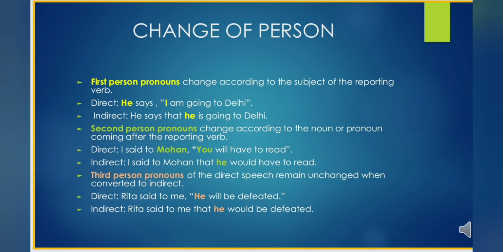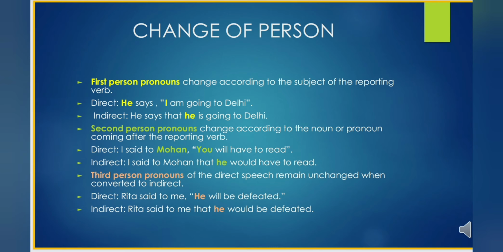Here the reporting verb is says. And what's the subject of says? That is he. Then how will it come in indirect speech? It will be he says that he is going to Delhi. It means the first person pronoun I changed to he. Why? Because he is the subject of the reporting verb.